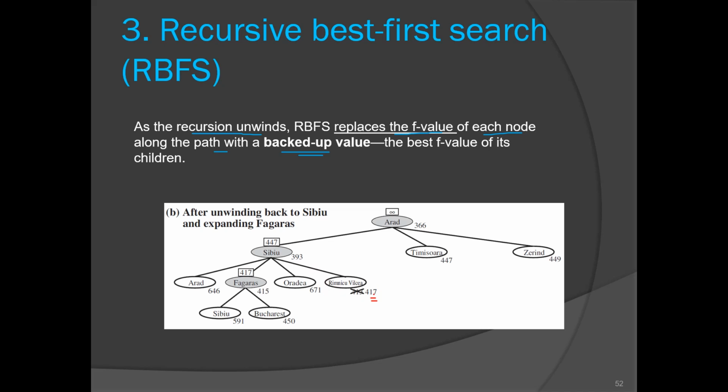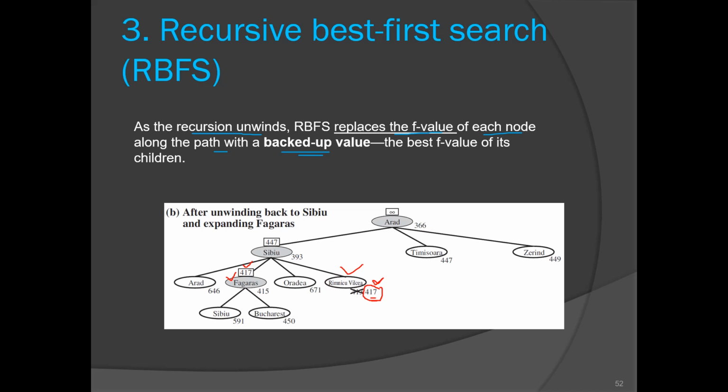So we have replaced that, and we have reached Fagaras. Now Fagaras is ready for expansion. So we will apply the goal test. Is it the goal? No. So we have to expand it. Now who is the best alternative for Fagaras? It is this RV city with this value. So this is how, with this update, our RBFS remembers the forgotten subtree. So this is the forgotten subtree, right?